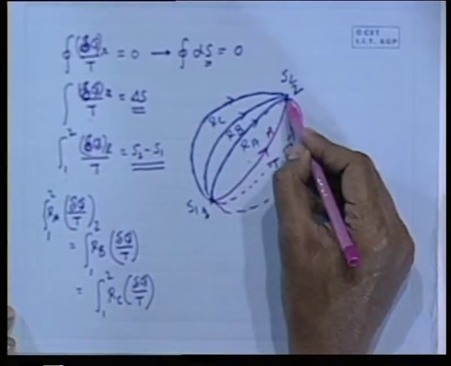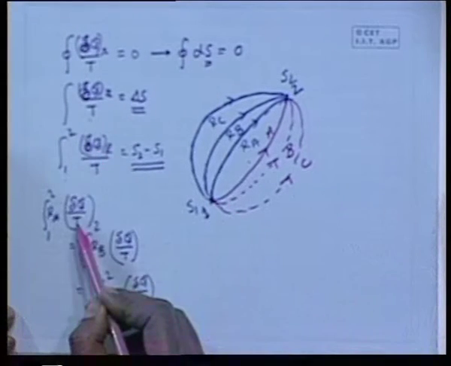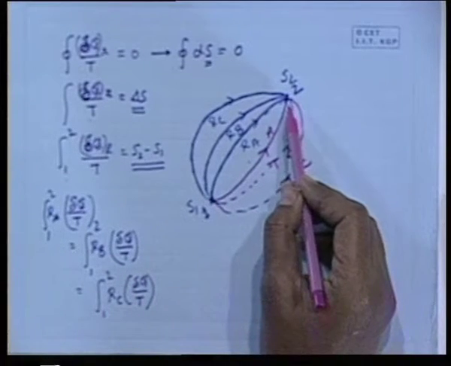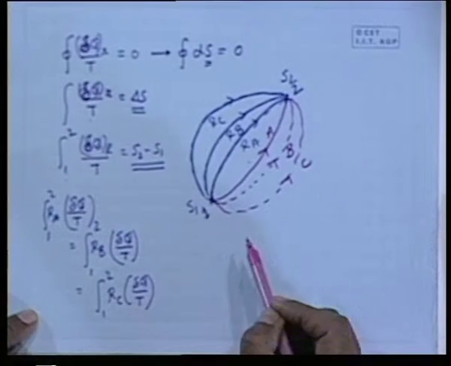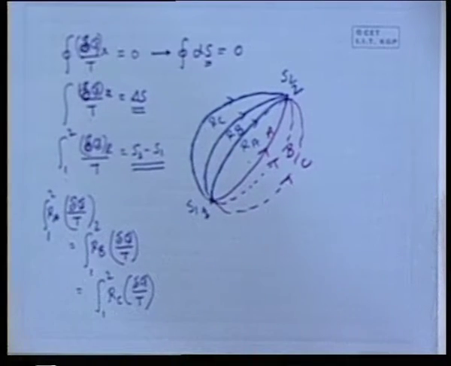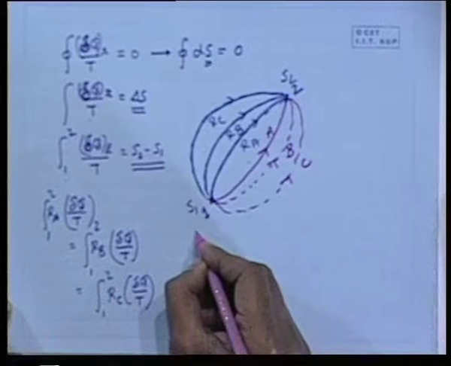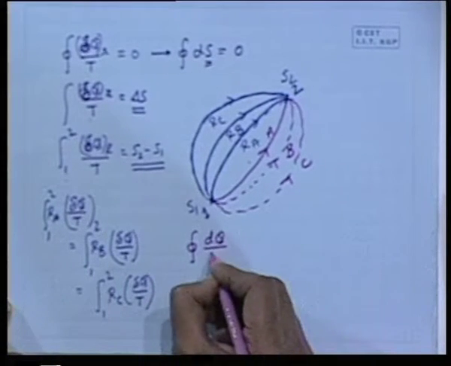Therefore, the entropy change between two points is defined in terms of the heat quantity and the temperature in this manner via only a reversible process. This is because for all reversible processes this quantity remains constant, and this gives the definition of entropy. This is clear. Now the question comes, what is the value of the cyclic integral of dq by T?